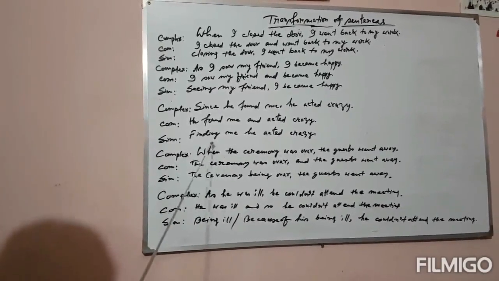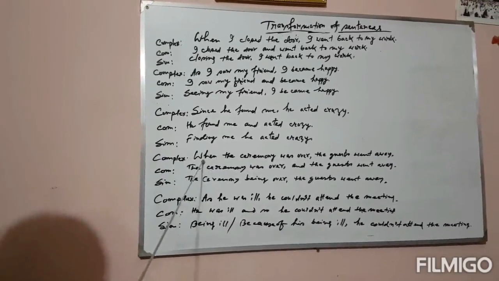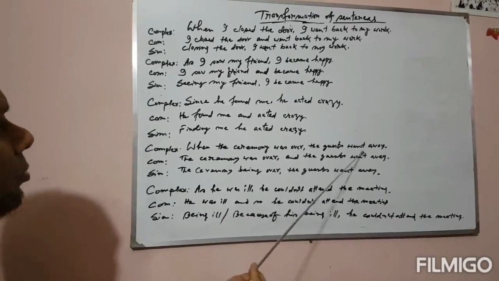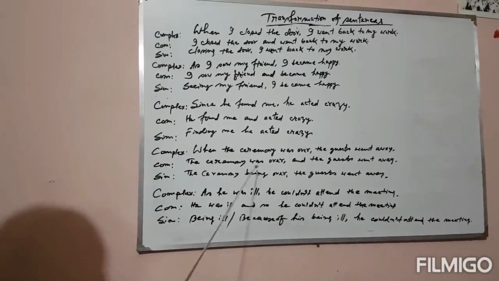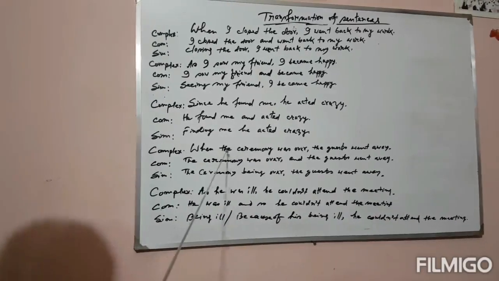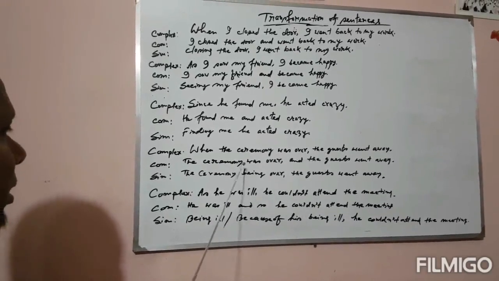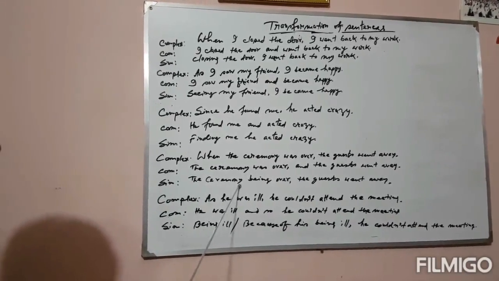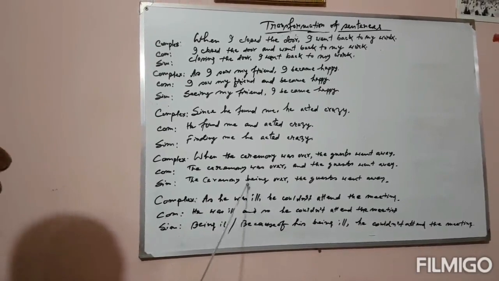And one thing is very, very important to remember. Have a look at this one. When the ceremony was over, the guests went away. Here, the subject is different in the two clauses. That's why, when the subjects are different in the two clauses of the complex sentence, then the simple sentence should be different. Verb-ing will not be at the beginning.